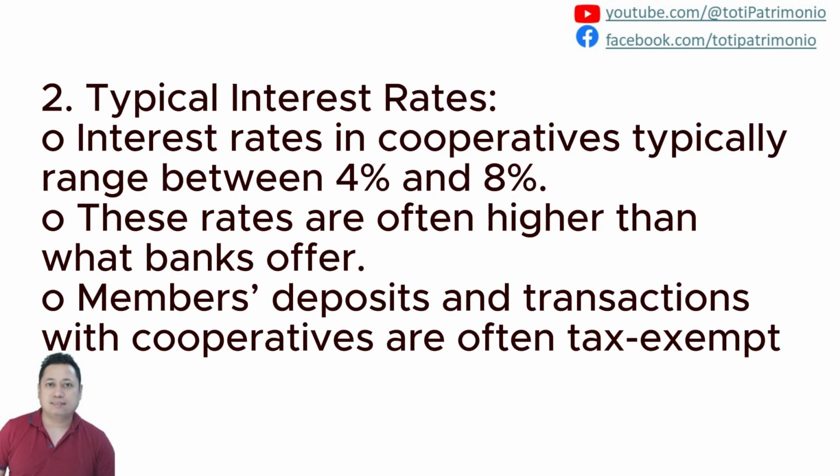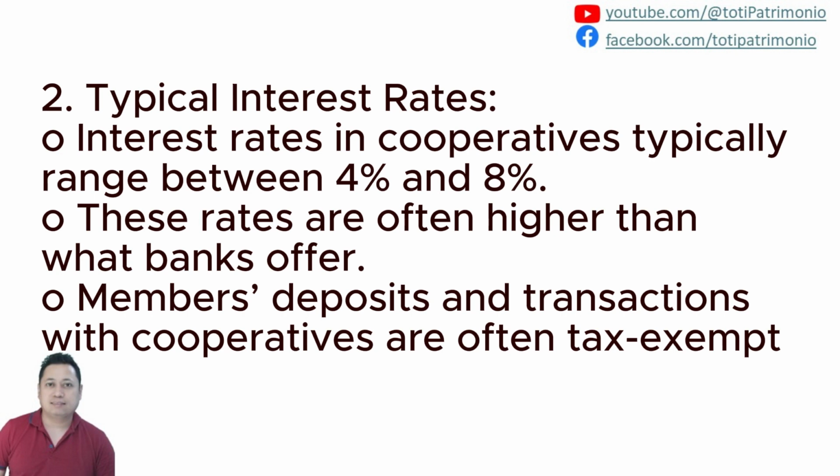Now, second one is the typical interest rates. So interest rates in cooperatives typically range between, for now, maybe 4 and 8%. So these rates are often higher than what banks offer. Members' deposits and transactions with the cooperative are often tax exempt, or basically the activities of the cooperative are tax exempt naman talaga.